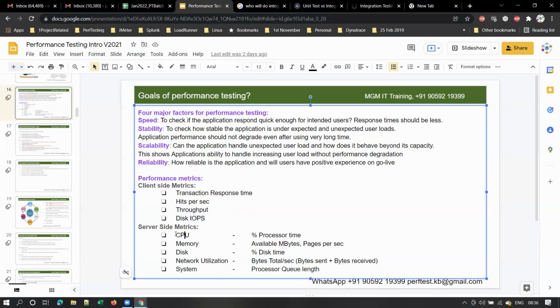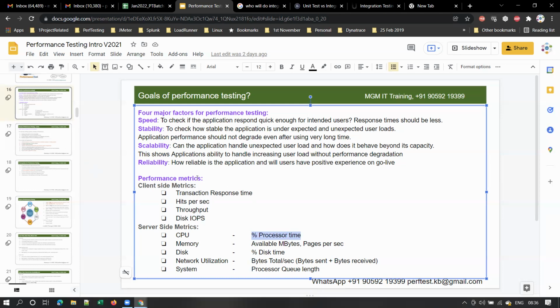And coming to server side metrics, the first and foremost important server side metric is CPU utilization. So when I say CPU utilization, how much time? This is the actual metric that we measure in server side metrics, percent processor time. To someone from a non-computers background, this will be completely new. We'll discuss these client side metrics and server side metrics later on.